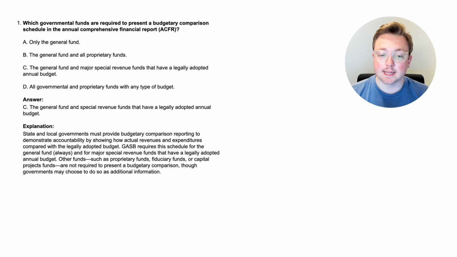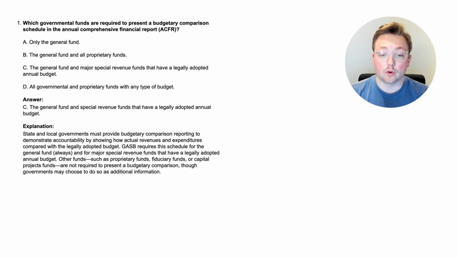C, the general fund and special revenue funds that have a legally adopted annual budget, or again, that's the major special revenue funds. Looks like I accidentally had a typo there, but it's major special revenue funds. So pay attention to that. State and local governments must provide budgetary comparison to demonstrate accountability by showing how actual revenues and expenditures compared with the legally adopted budget. GASB requires this schedule for the general fund always, so they always require the general fund to have a budgetary comparison report.